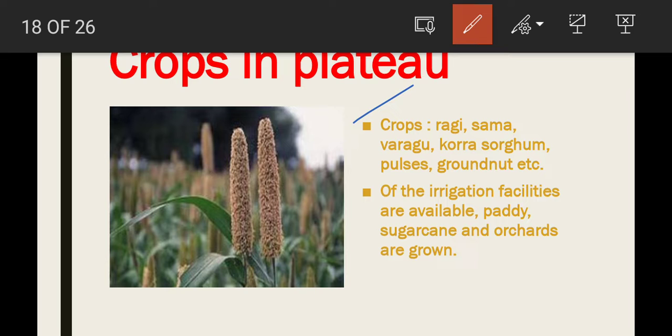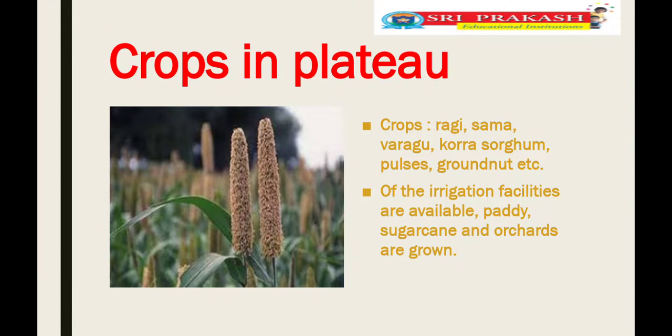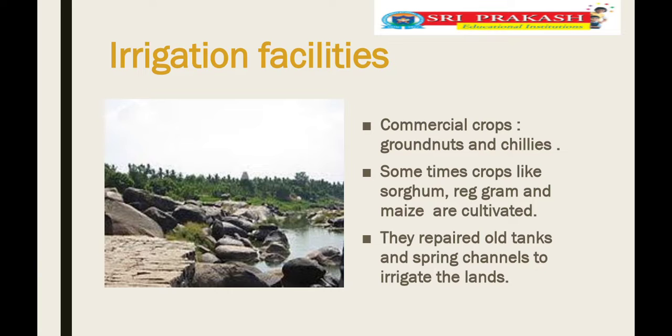And if irrigation facilities are available, paddy, sugarcane, orchards are also grown in this area. In case you provide the irrigation facilities, we can produce paddy, sugarcane, and orchards also. Orchards are also grown in the plateau region with the help of irrigation facilities.